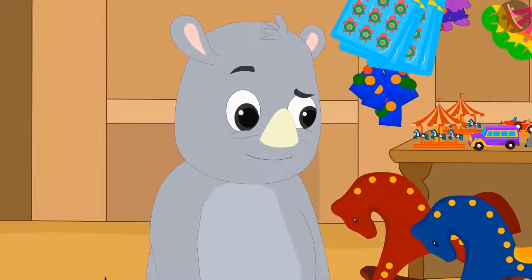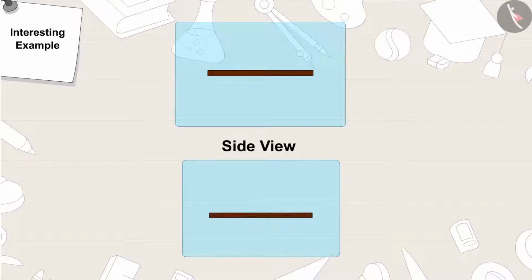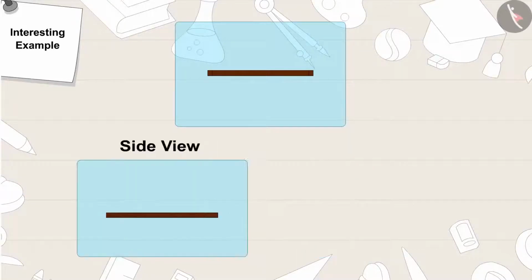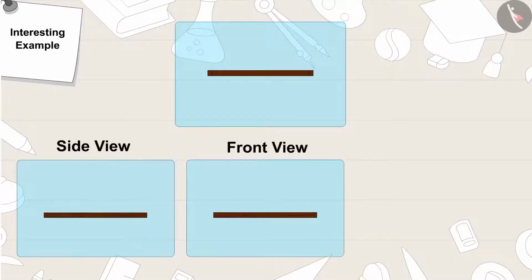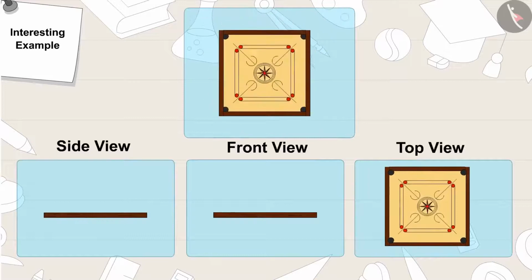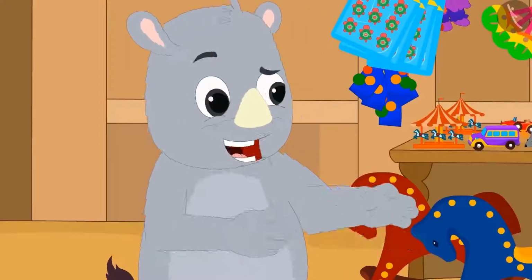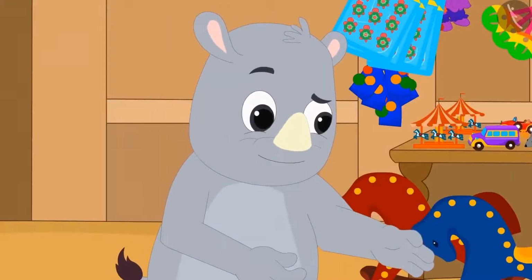"Ha ha ha ha! You lost. This is a carom board. A carom board looks like this from the side. Looks like this from the front. And looks like this from the top. Now give me my money."